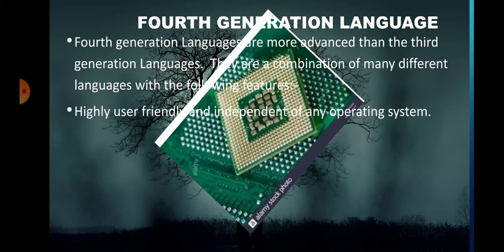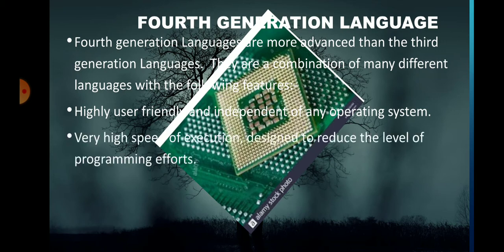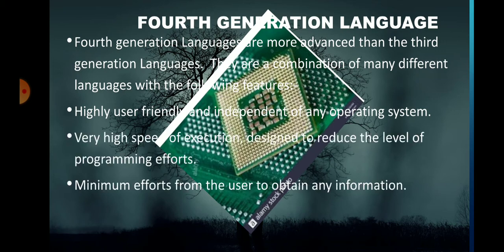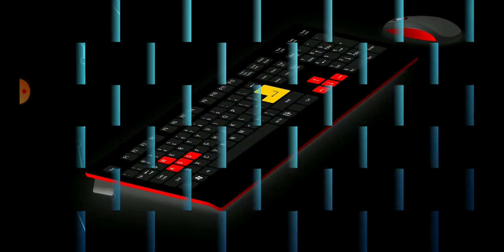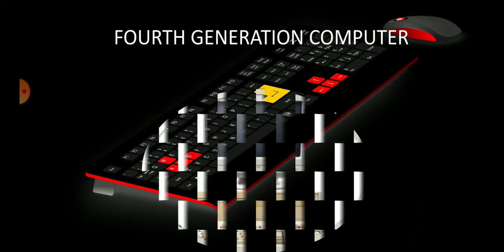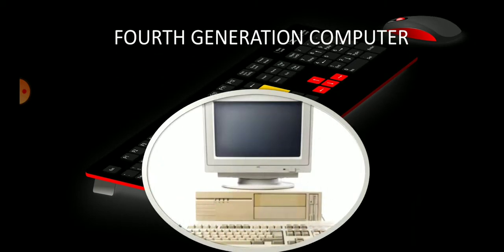Fourth generation languages include PHP, SQL, CSS, etc. Look at these computers.